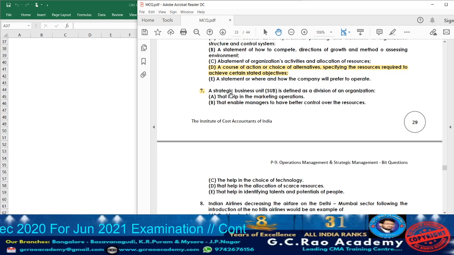What they are telling? A strategic business unit is defined as a division of an organization. So usually when a strategic business units will be formed in one particular company, in the various units, if the same nature of products are produced or if the same nature of service will be produced, means those units they are going to combine and they are going to form as one strategic business unit. And for each and every strategic business unit, they are going to appoint the manager and that particular manager will be looking after that particular strategic business unit.